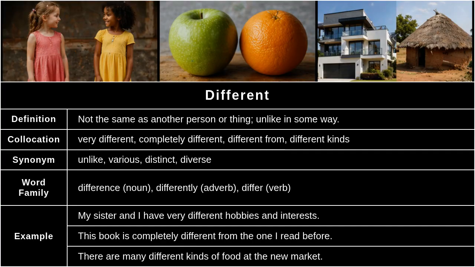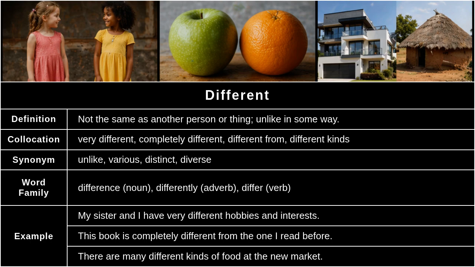Different. Definition: not the same as another person or thing, unlike in some way. Collocation: very different, completely different, different from, different kinds. Synonym: unlike, various, distinct, diverse. Word family: difference, differently, differ.